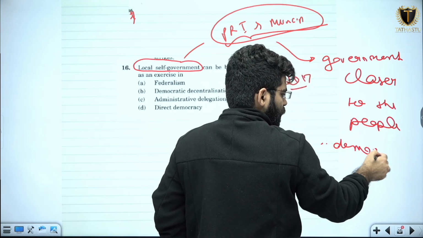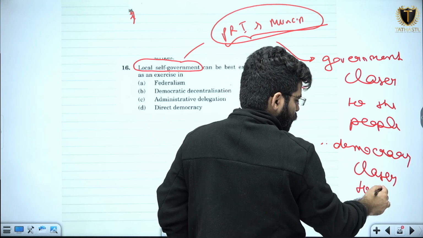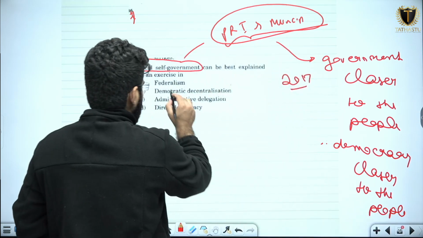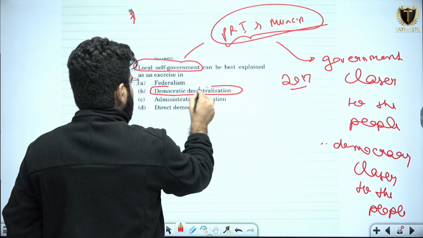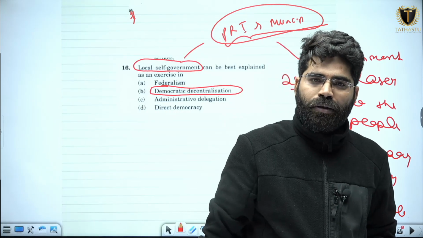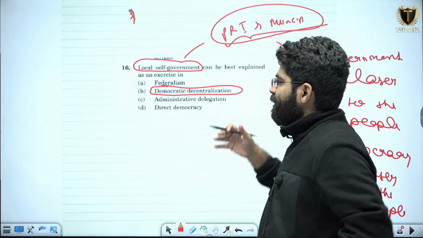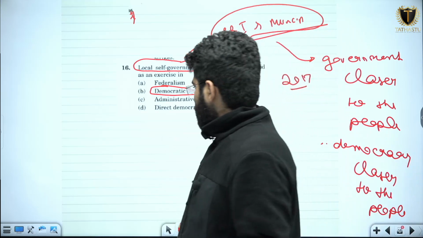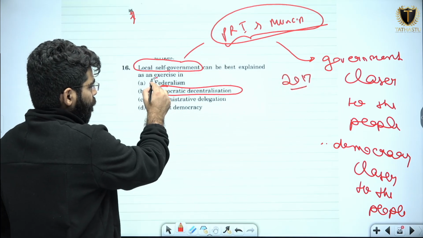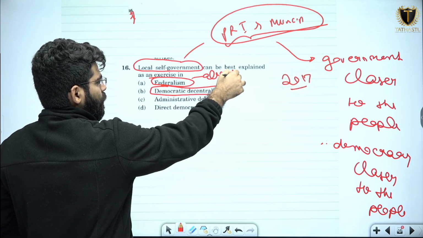And I can say the other meaning of this is democratic decentralization, that you are taking democracy to one more level closer to the people. So this is how the panchayati raj system as well as the municipality are working. Now if I see the other options like federalism, federalism is already there in the Indian Constitution,